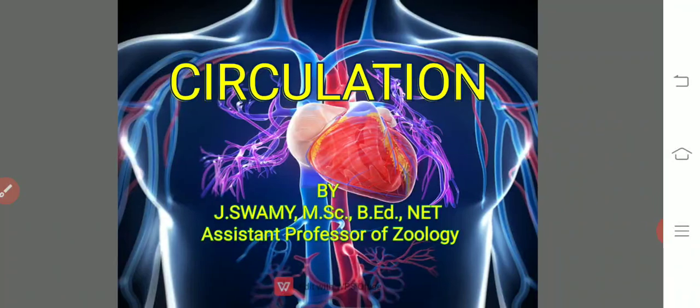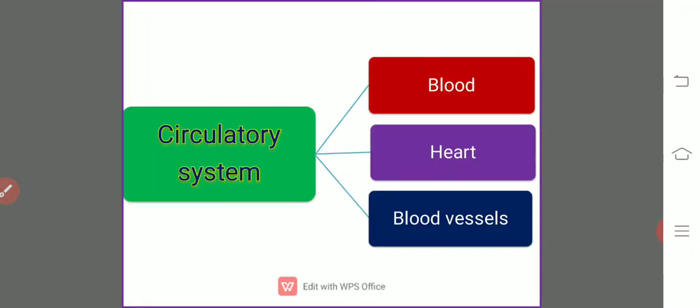For our convenience, the circulatory system is divided into three portions. One is the blood. Blood is a fluid connective tissue. In highly developed individuals, the fluid tissues are basically of two types, blood and lymph.